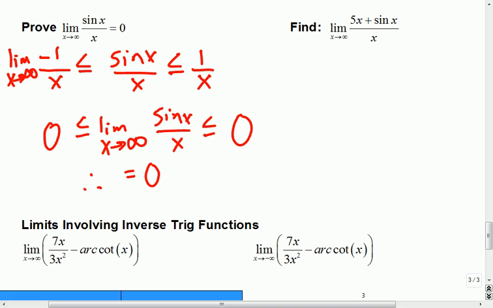So what do you think? What limit will we get? Can you figure out, using our new little piece of information, sine x divided by x, what you would come up with for this limit?